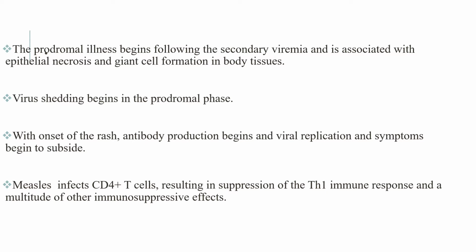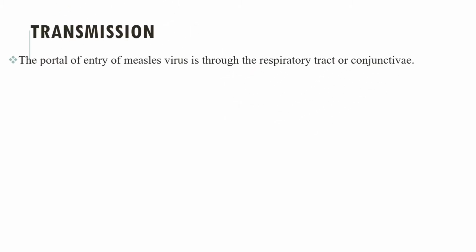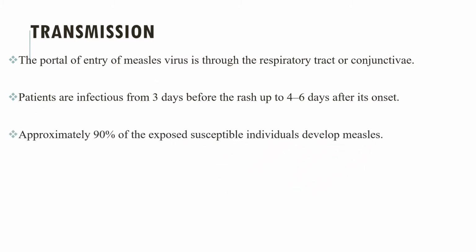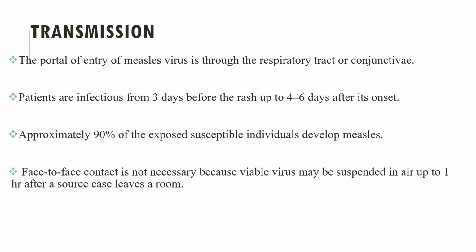With onset of the rash, antibody production begins and the viral replication and the symptoms begin to subside. Measles infects CD4 T cells like HIV, resulting in immunosuppression of the Th1 immune responses and a multitude of other immunosuppressive effects. When we see the mode of transmission, the portal of entry of measles virus is through the respiratory tract or the conjunctiva. The patients are infectious from 3 days before the rash up to 4 to 6 days after the onset of the rash, and approximately 90% of exposed susceptible individuals develop measles.